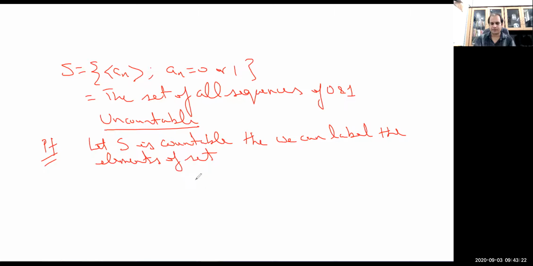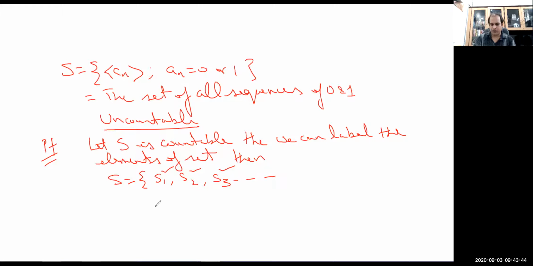Let me call the elements of the set S1, S2, S3, or A1, A2, A3, or alpha 1, alpha 2. This notation is only possible if the set is countably infinite.